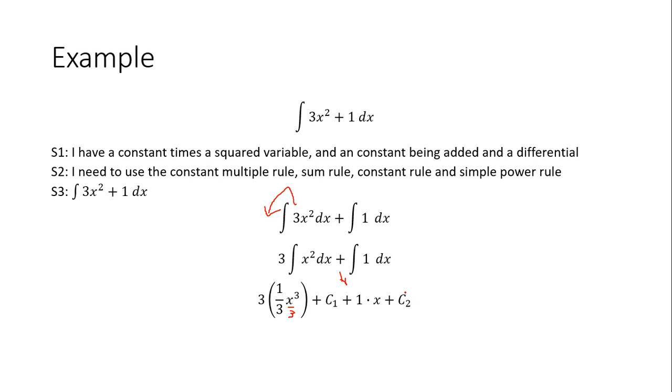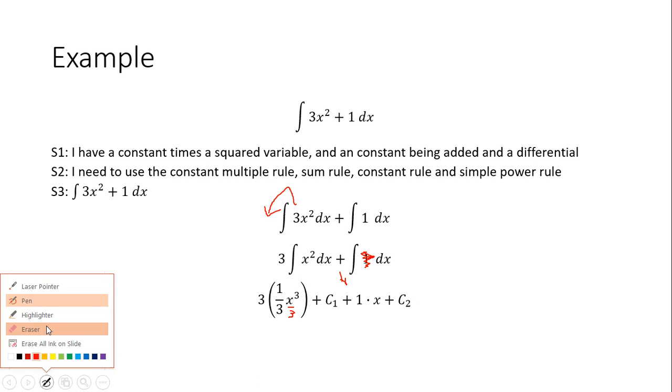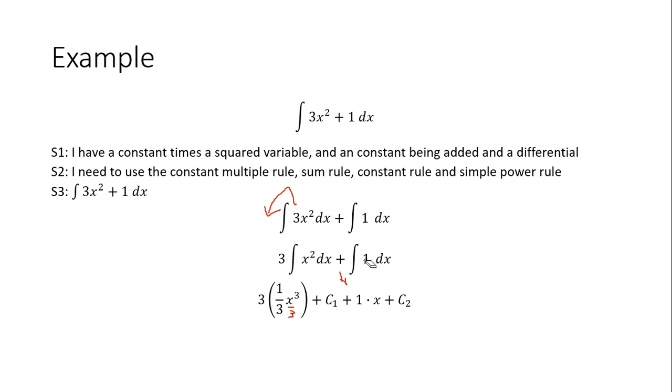Now a lot of you guys are getting tricked if I don't write this 1 here. There's always a 1 there. That's actually one of your problems in the assignment. Okay, so now I have 1 times x plus c2. Now these are both c's. They're both constants. A constant plus a constant is a constant. I can put them together. Okay. Now this is my final answer.